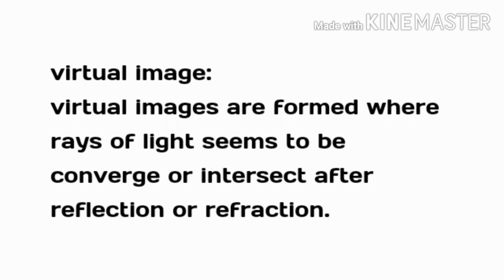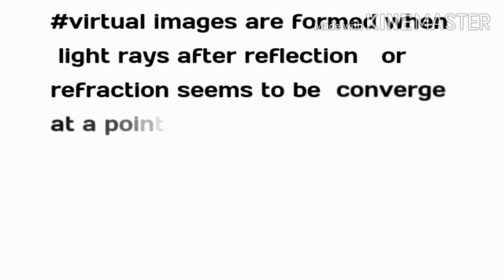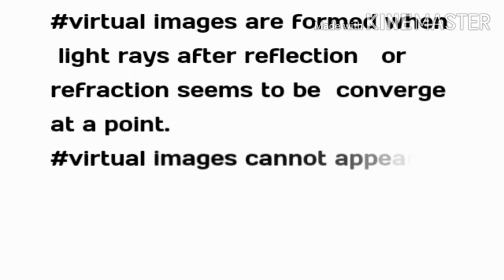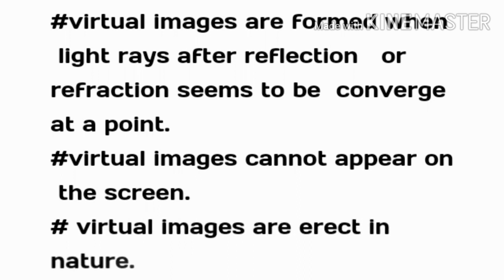Real images can be obtained on a screen; if we place a white screen at the point of intersection, the image can be obtained on it. Whereas virtual images cannot be obtained on any surface; it only seems to be behind the mirror, just as in the case of a plane mirror.